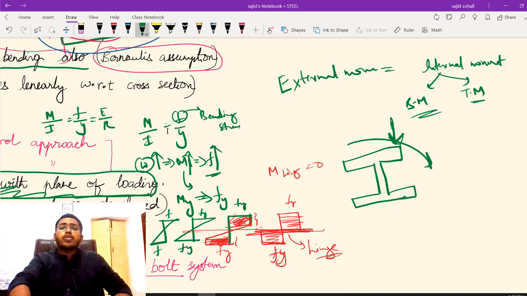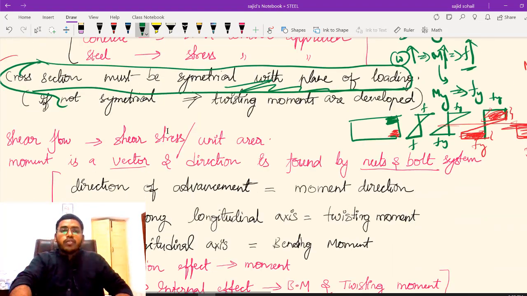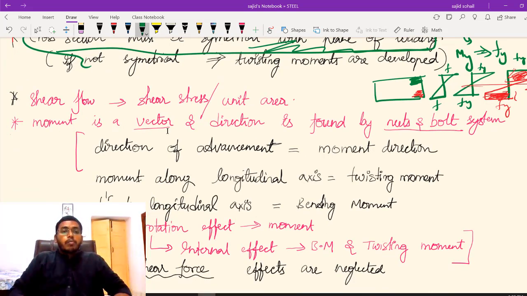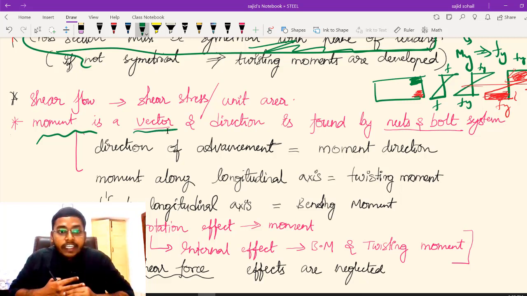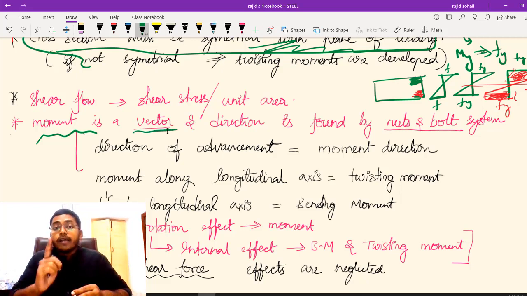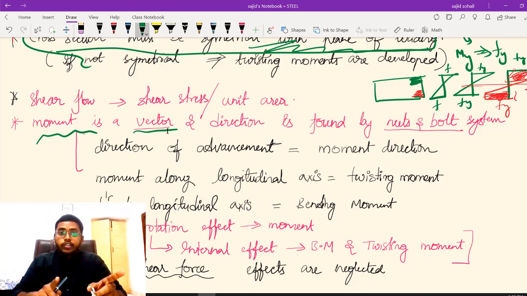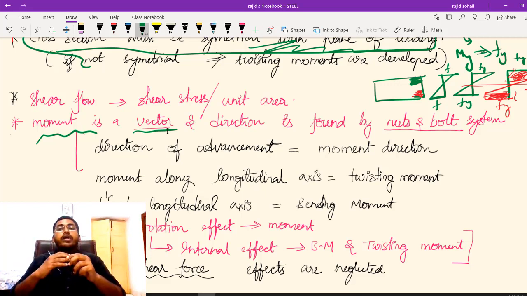What is the difference? You have to understand now. Please be very careful. That is the point I want to stress. Let us concentrate on it. The moment whatever you have, it is a vector. So it will have both magnitude and direction. Moment का direction काफी important है, याद रखना, ठीक है? So moment is a vector, and how to get this direction?